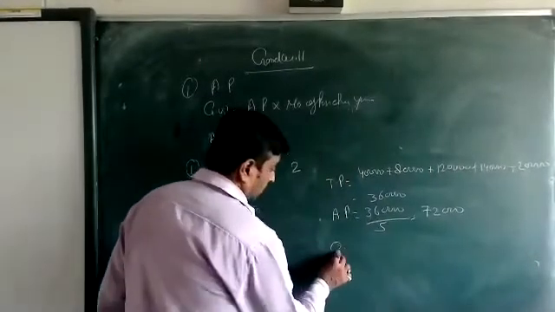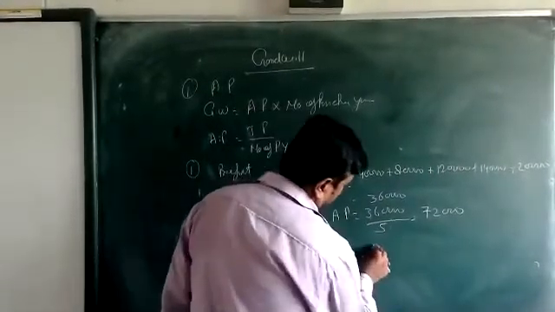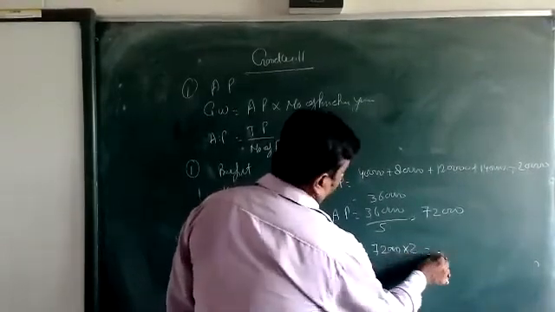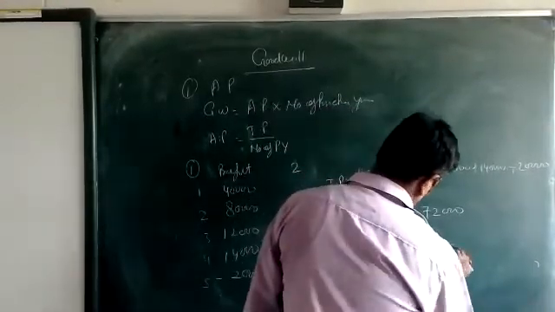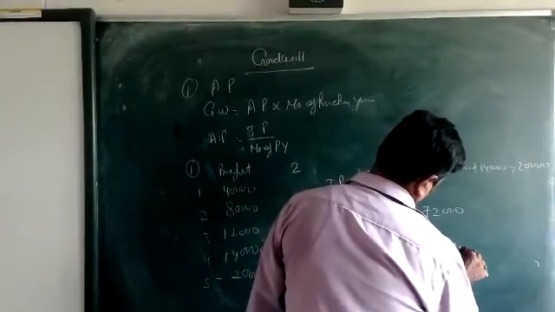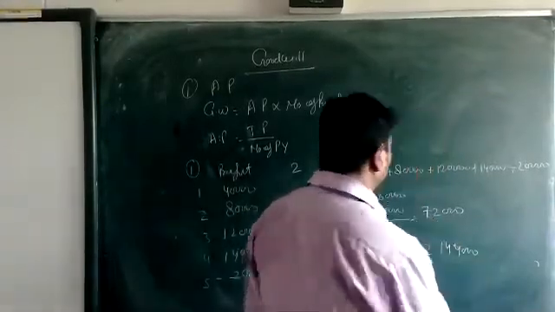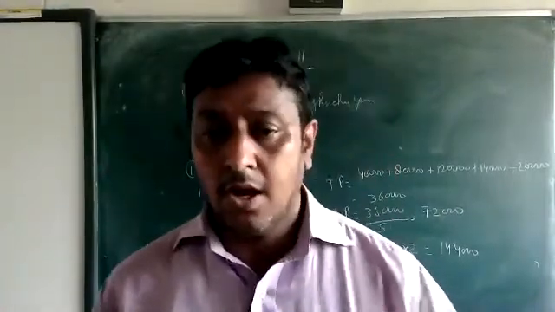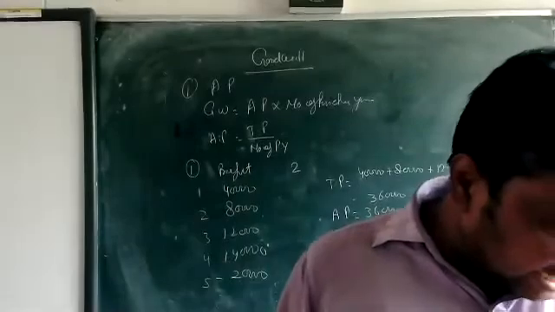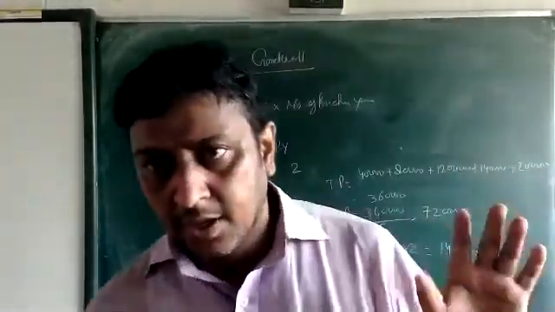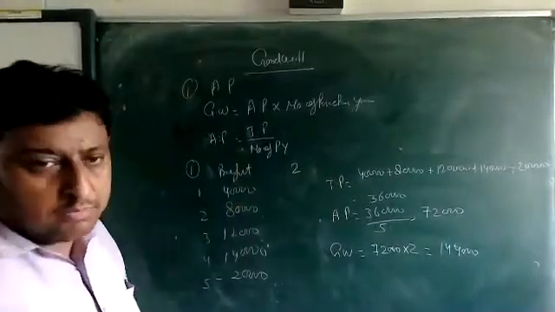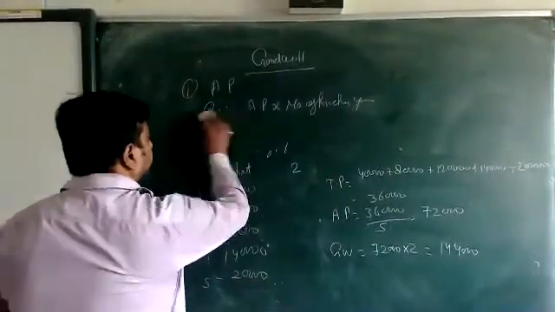Now goodwill is equal to 72,000 into 2-year purchase, that is 1,44,000. Clear? How we calculate, is it clear or not? Okay, go for the next. One more, then we are going for the question.